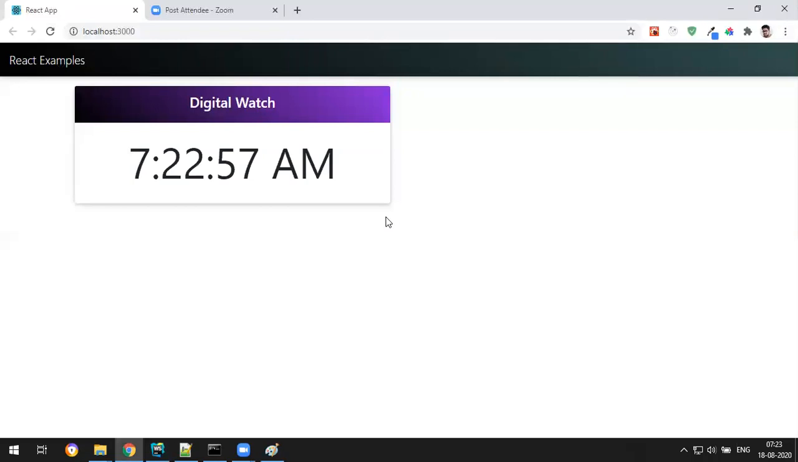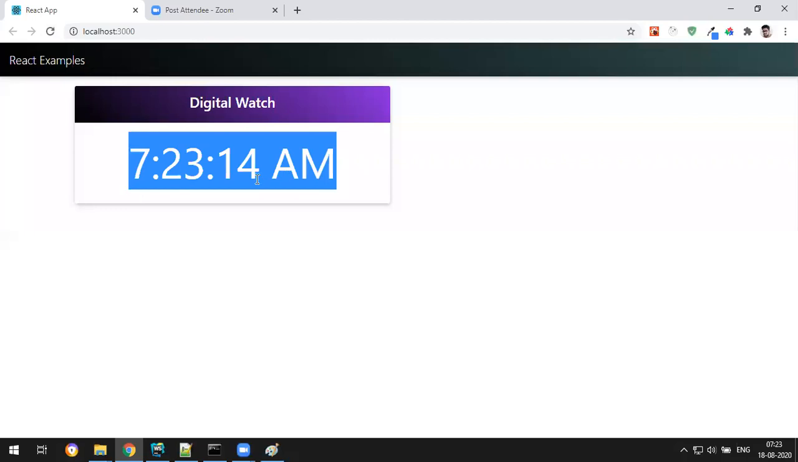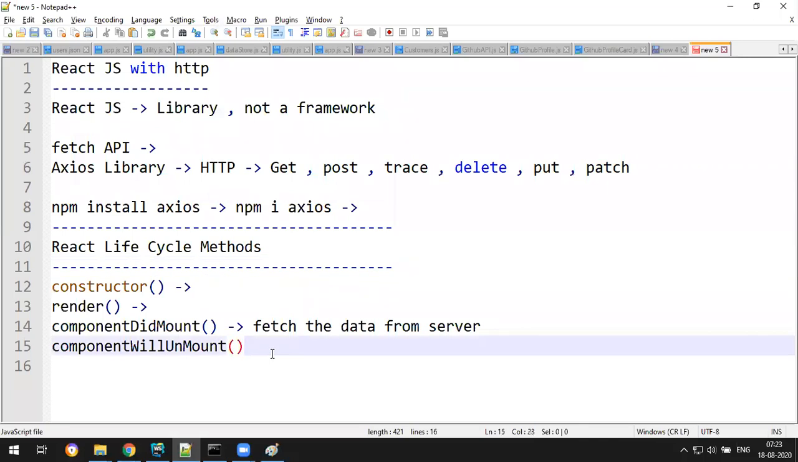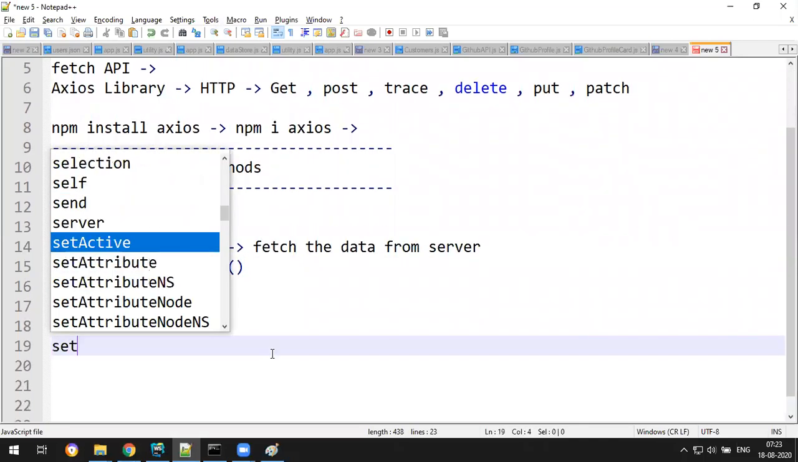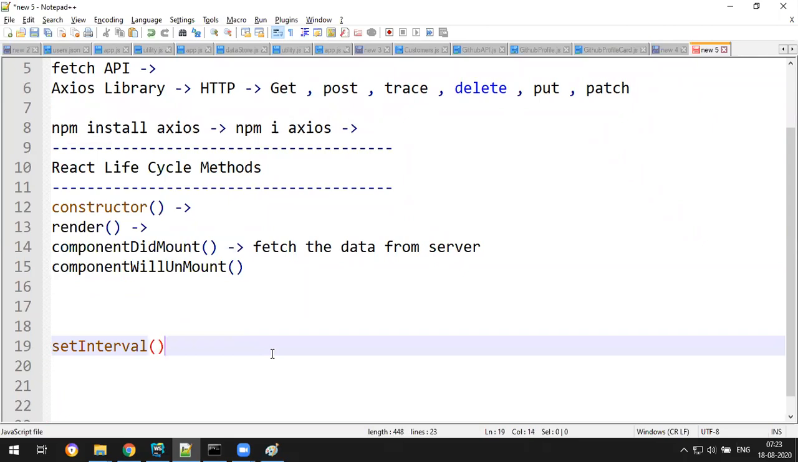Okay, so yes, of course we have displayed the current time, but this current time is not getting updated. When I click on refresh, it will update. When I click on refresh again, it will update. But I don't want to refresh this every time. I want this to update automatically. Generally in JavaScript, how you update this time automatically is we use the function called setInterval. We just keep calling that function every second.